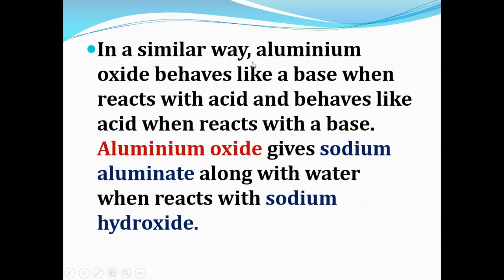In a similar way, aluminium oxide behaves like a base when it reacts with acid, and behaves like an acid when it reacts with a base, because it has amphoteric property.